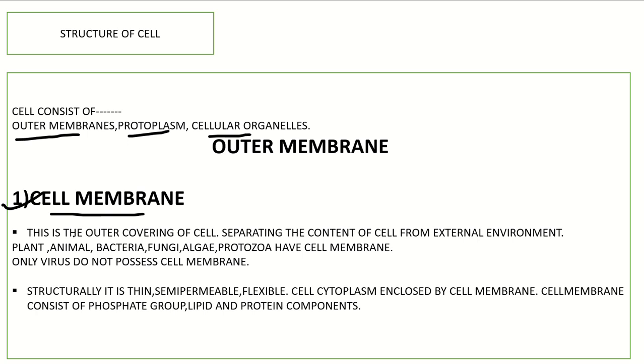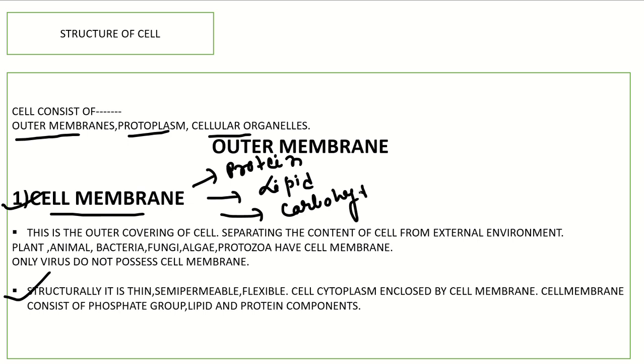What is the cell membrane? The cell membrane is a semi-permeable, flexible structure that is composed of protein, lipid and carbohydrate. Protein content is 50%, lipid content is 40% and carbohydrate content is 10%.